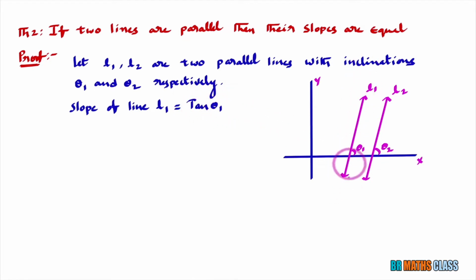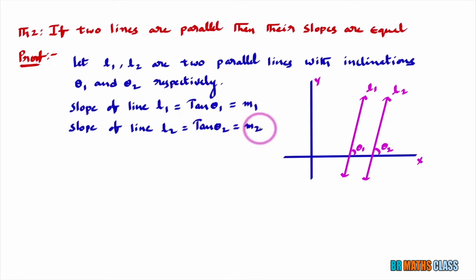If θ1 is the inclination of this line, what is the slope of this line? Tan θ1. What is the slope of line L2? L2 line inclination is θ2. So the slope of line L2 is tan θ2. We know that the slope of a line is denoted by m. I'll consider the slope of line L1 as m1, and the slope of line L2 as m2.